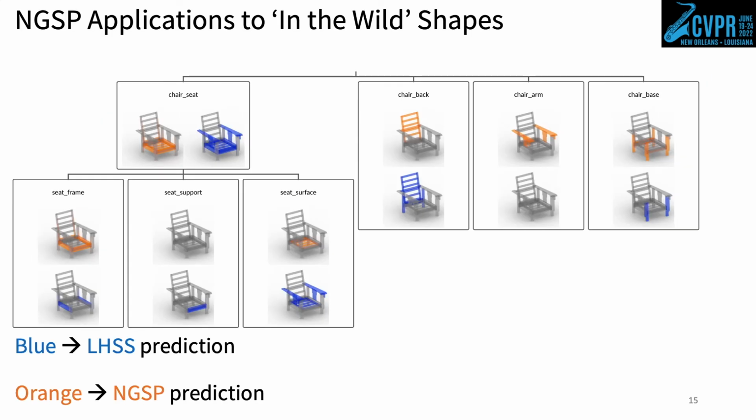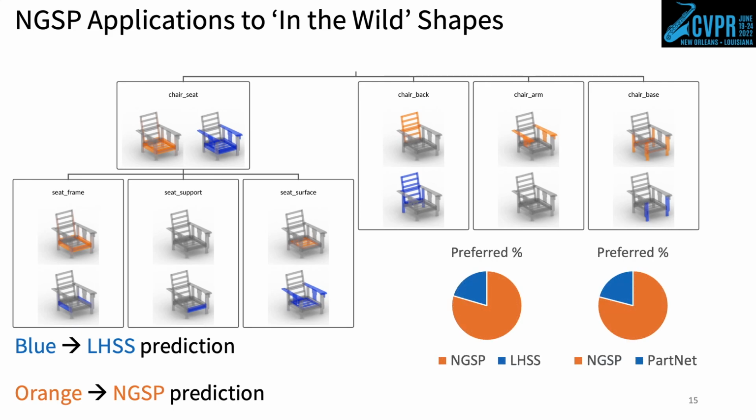Within this paradigm, NGSP outperforms other approaches that learn to label ACD-generated regions or ignore regions and label shape atoms directly. NGSP can be applied to in-the-wild CAD shapes found from online repositories, as region decompositions are often created as a byproduct of modeling procedures. Using regions sourced from connected components of ShapeNet meshes, we asked participants in a perceptual study to compare semantic segmentations produced by NGSP to those produced by alternative methods. For all conditions, we found that participants had a significant preference for the part labelings generated by NGSP.